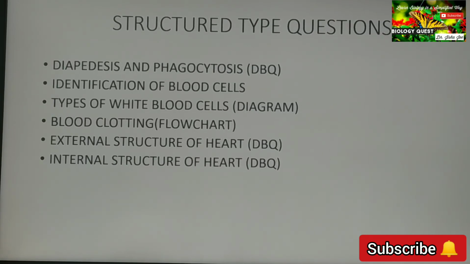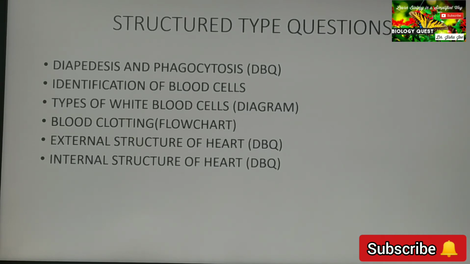That means diagram-based question, you should know to label the different parts. Okay, in the main question, the first sub-question will be to label the different parts which are numbered from 1 to 10, like that. So you should be able to label the parts. So for labeling the parts, you should be thorough with the diagram.